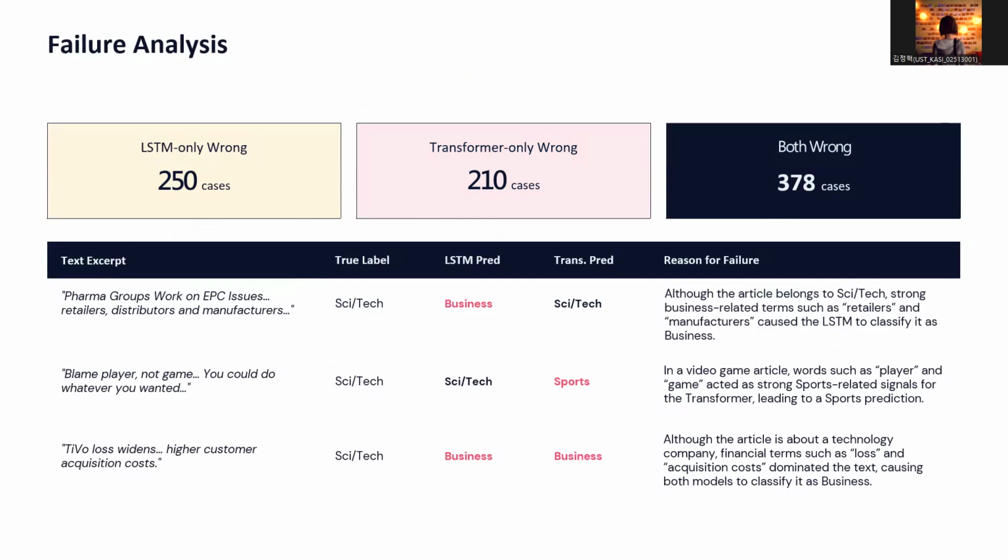Transformer-only errors occurred when certain words such as player or game acted as strong signals for the wrong class. In the both-wrong cases, the text itself was often ambiguous, especially when technology, business, and market-related terms appear together. Overall, the main causes of error were class overlap, limited context, and strong keyword signals.